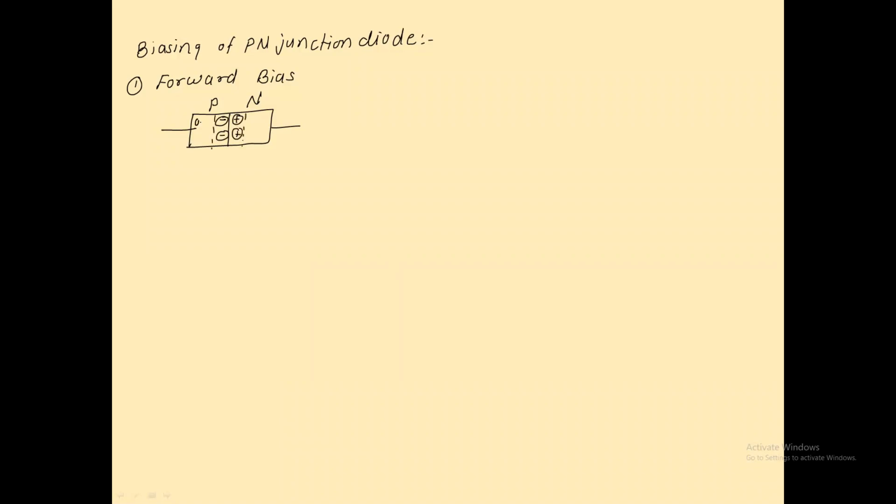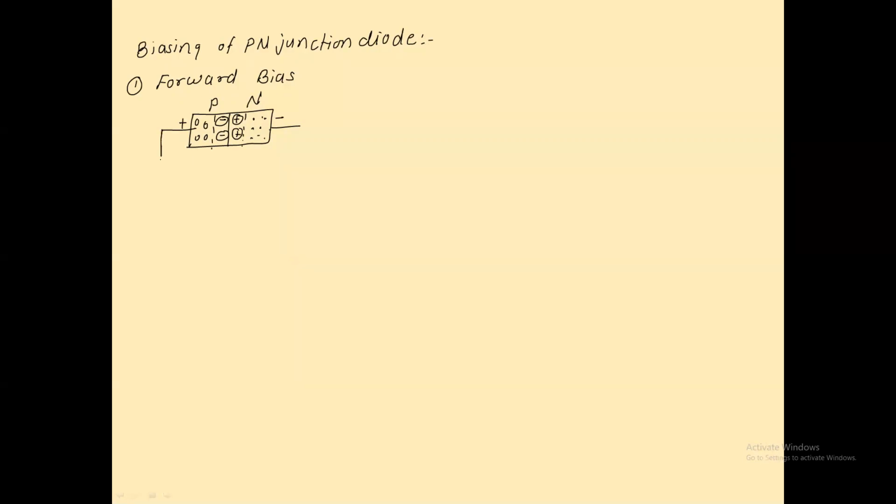In the P region, holes are the majority charge carriers, and in the N region, electrons are the majority charge carriers. Get my point? Now, the P region acts as a positive terminal, and this N region acts as a negative terminal.